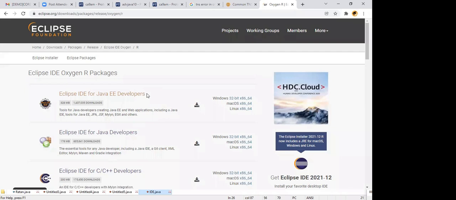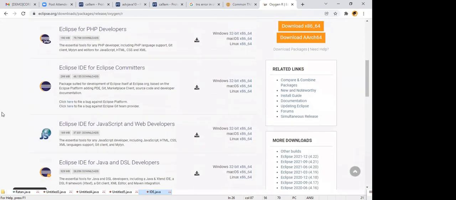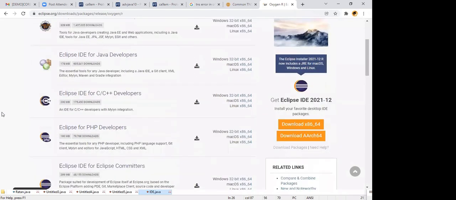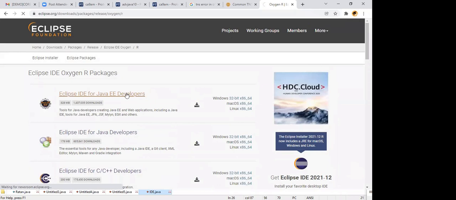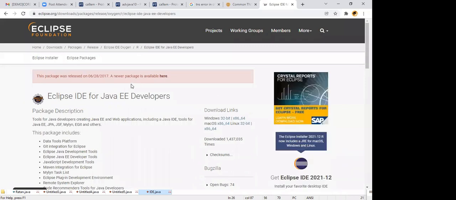Guys, are you clear now? Eclipse IDE for the JEE developer, right? Exactly. Yes, next one is what? Eclipse IDE for the C/C++ developer, Eclipse PHP developer and all. But anyway, we decided JEE developer, right? That's what it is there in the first place itself. Just click on this file now. Then you'll get the packages like this, right?